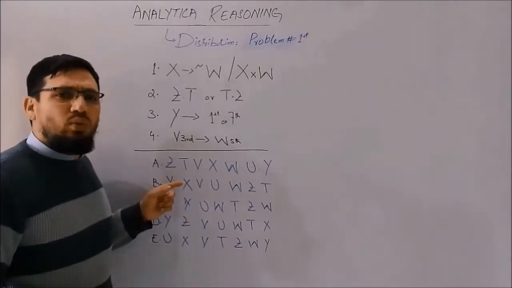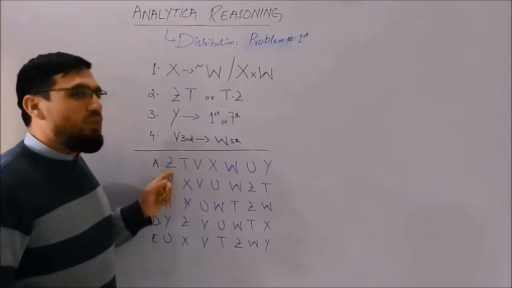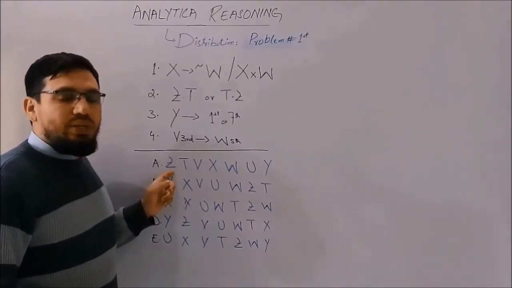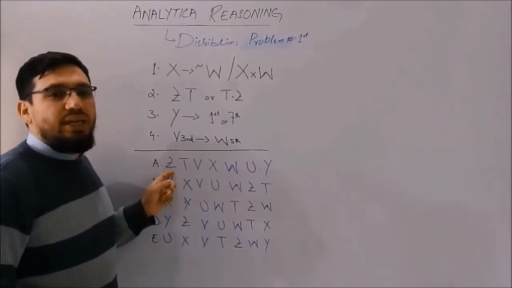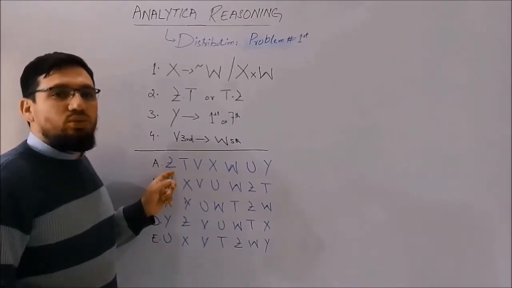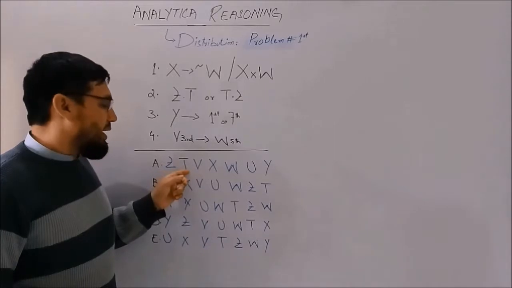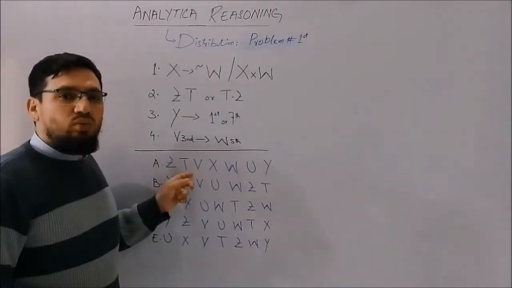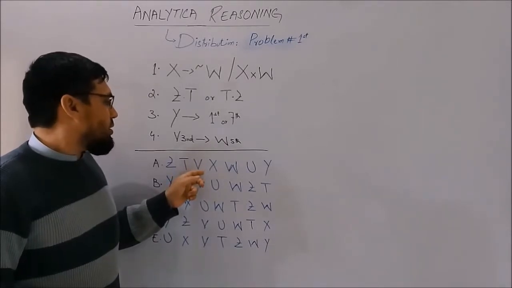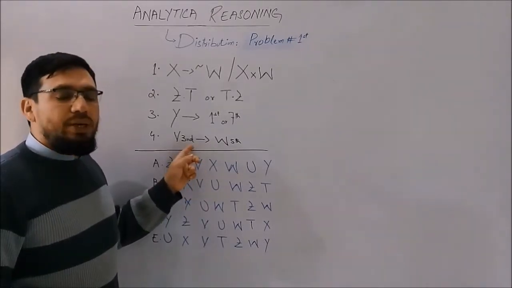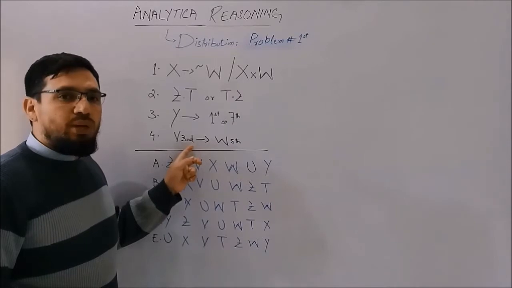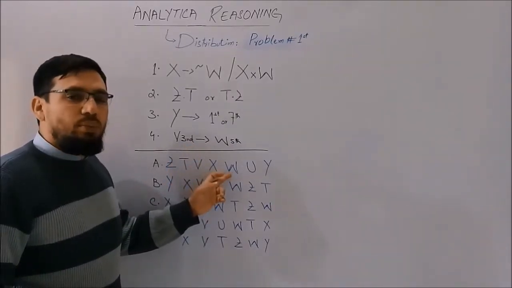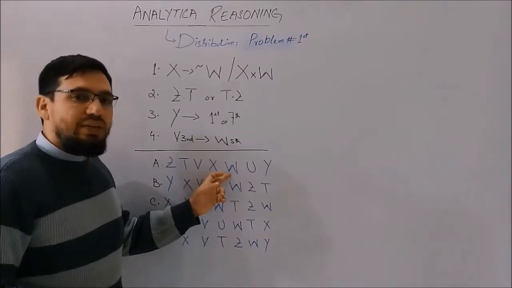The first sofa that appears over here is S. Now we have to check whether S has any restriction or not. So yes, S has the restriction that S must appear adjacent to T. So you can see that T is next to S. It is not violating this restriction. Let's move to the next one, which is V, and the restriction on V is that if V appears on 3rd position, then W must be on the 5th position. Right now you can see that W appears on 5th position. So this is correct as well.